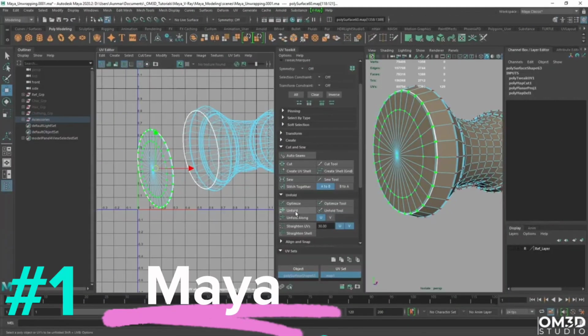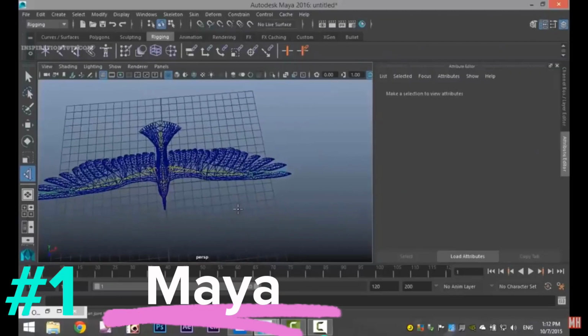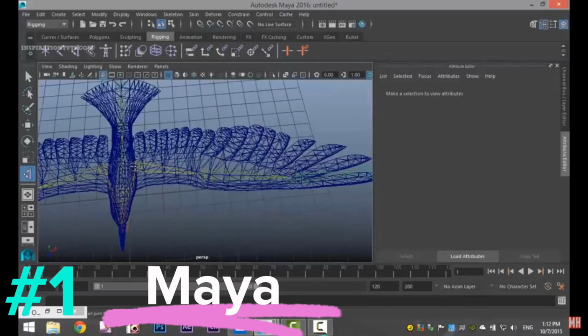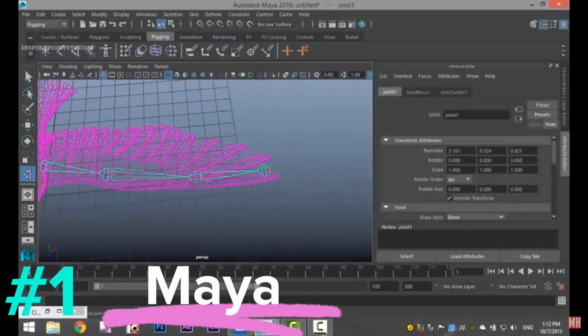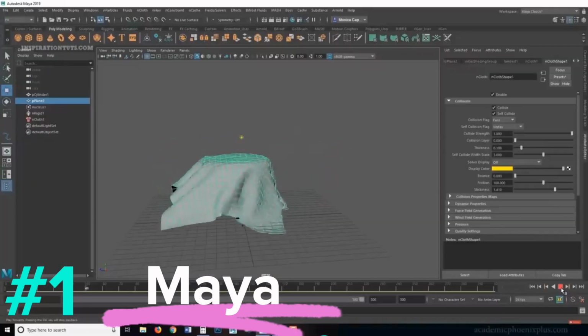Modeling tools. When it comes to modeling tools, both Maya and Blender offer a wide range of options. Maya has a more traditional approach to modeling, where artists create shapes and forms using polygons, curves, and surfaces. Maya also has a robust set of tools for creating organic and hard surface models, sculpting, and retopology.